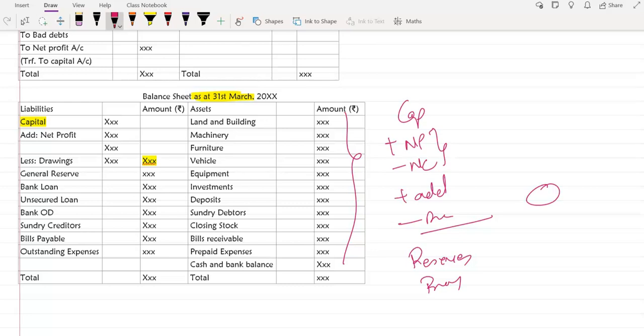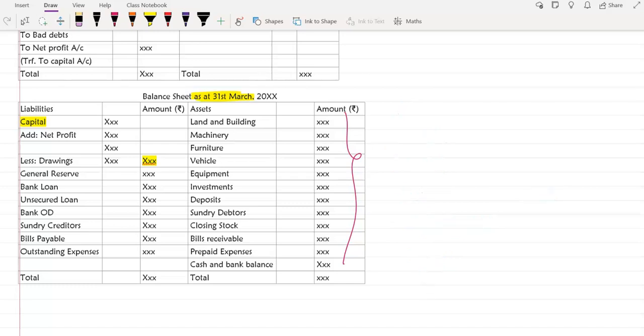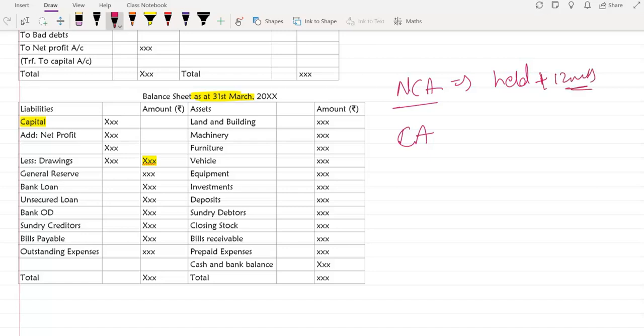Okay. And then we have non-current liabilities and current liabilities. Okay, do you want me to explain current and non-current liability and asset also, Disha? Yes, ma'am. Okay, then I'll explain. Non-current is very easy. Non-current asset is something that is going to be held in the business for more than 12 months. The purpose is not to be sold, it is to generate revenue.